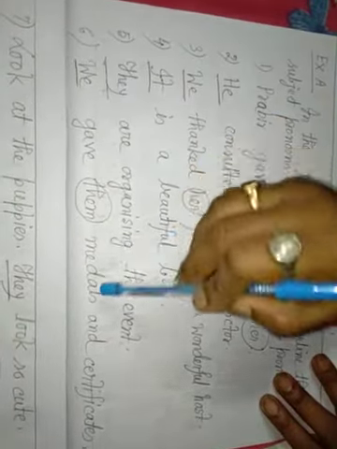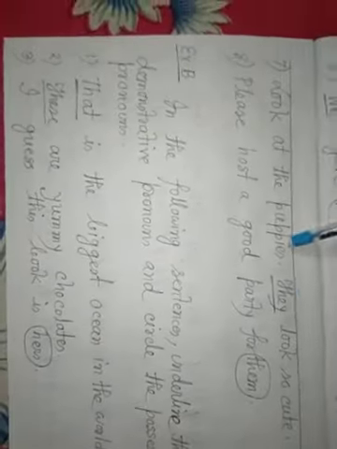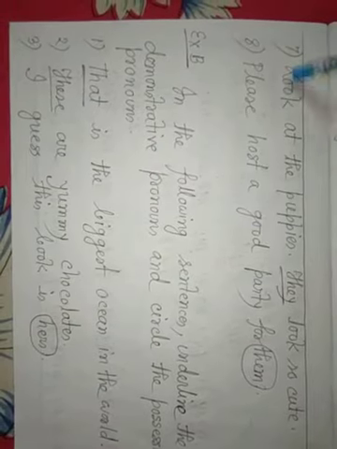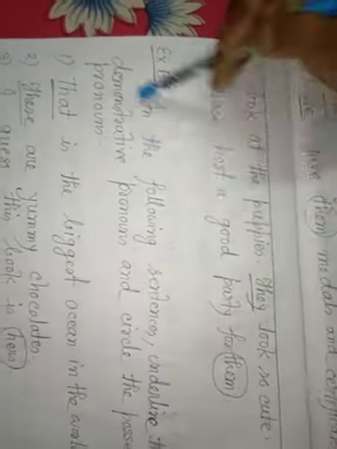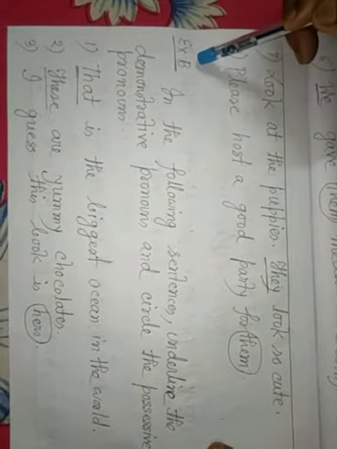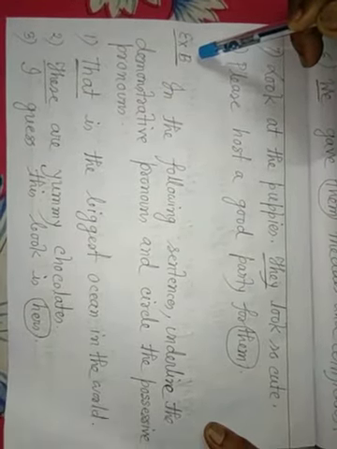We gave them medals and certificates. We, subject pronoun, underline; them, object pronoun, circle. Look at the puppies. They look so cute. They, subject pronoun, underline. Please host a good party for them. Them, object pronoun, circle.